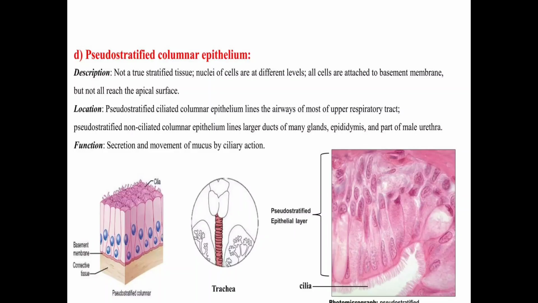Location: the pseudo-stratified ciliated columnar epithelium lines the airways of most of the upper respiratory tract. So the upper respiratory tract is mostly lined by pseudo-stratified columnar epithelium. The pseudo-stratified non-ciliated columnar epithelium lines the larger ducts of many glands, the epididymis, and part of the male urethra. Function is secretion and movement of mucus by ciliary action. So this is the pseudo-stratified columnar epithelium. They function in the secretion and movement of mucus by ciliary action.